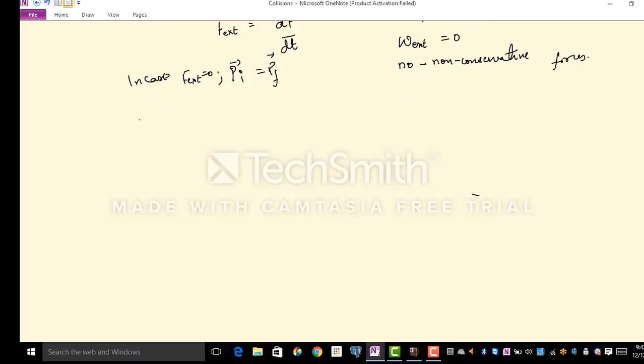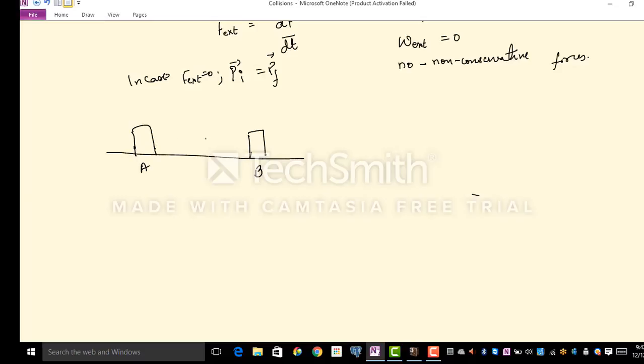Now, I begin my story talking about two blocks. I would want you to notice what happens to the energies and the momenta of these blocks before the collision, at the time of the collision, and after the collision. So let's just take two blocks, right? Let us call this block A. Let's call this block B.